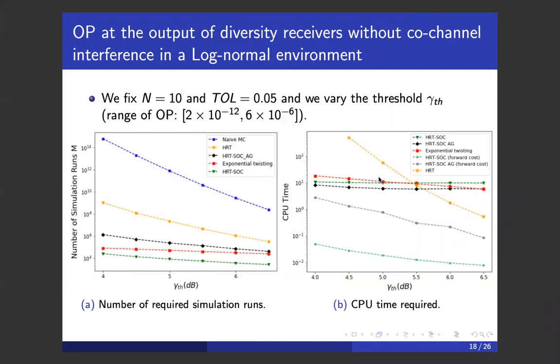We see from this figure that our approach requires the smallest number of simulation runs. On the other hand, the number of samples required by the naive Monte Carlo simulation increases at an exponential rate as we decrease the threshold, and we confirm that the importance sampling techniques outperform the naive Monte Carlo method.